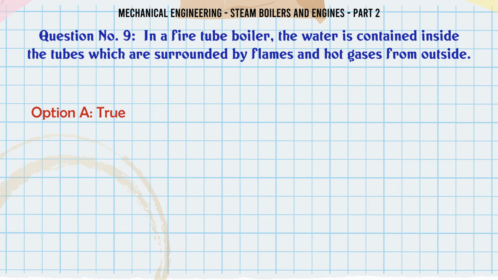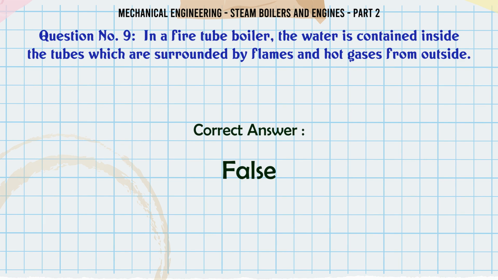In a fire tube boiler, the water is contained inside the tubes, which are surrounded by flames and hot gases from outside. A, true. B, false. C. D. The correct answer is false.